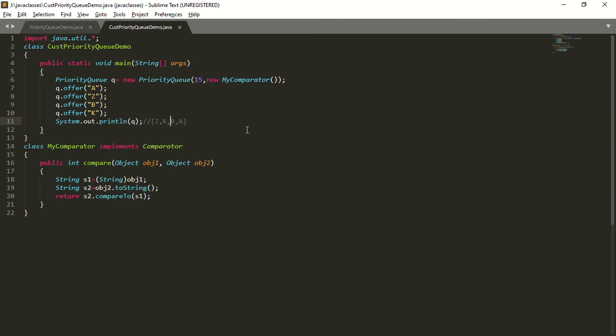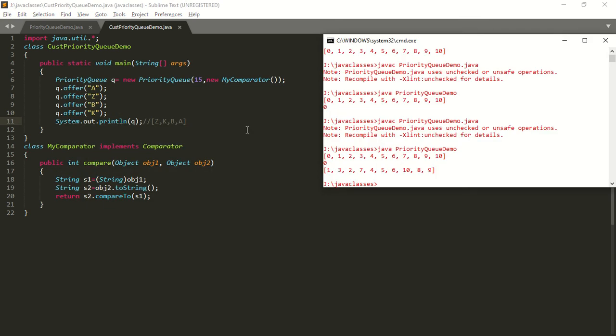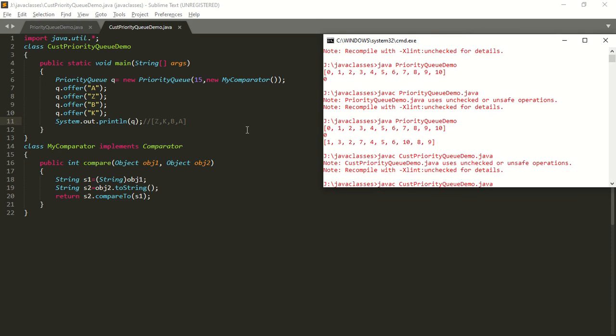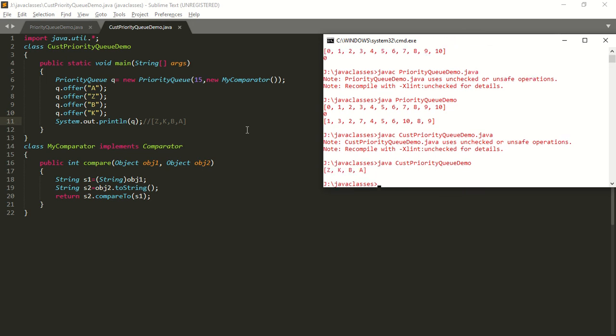So this will be the output. Save, compile, javac. So what is the file name? CustomizedPriorityQueueDemo.java. Run the program. So what will be the output if I run this program? If I run this program, the output will be Z, K, B and A. So this is the demonstration for the customized priority queue.